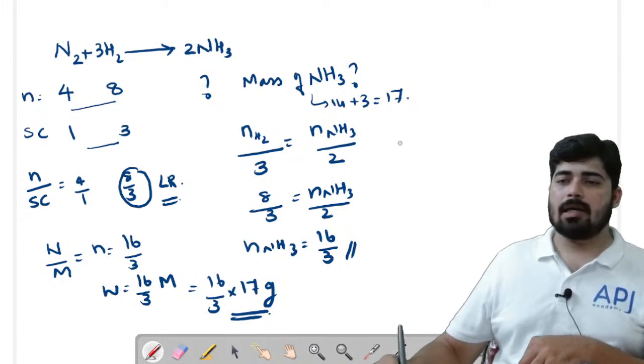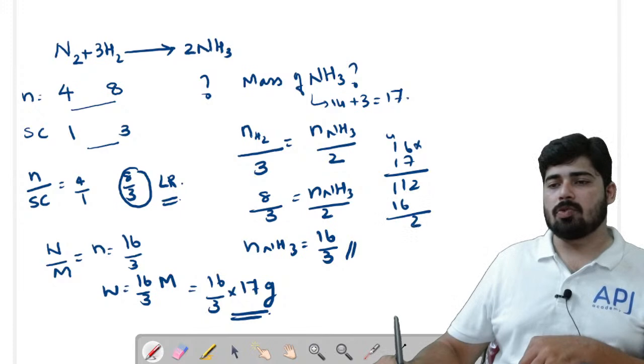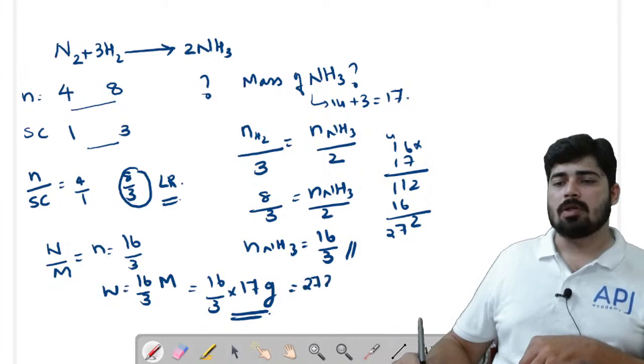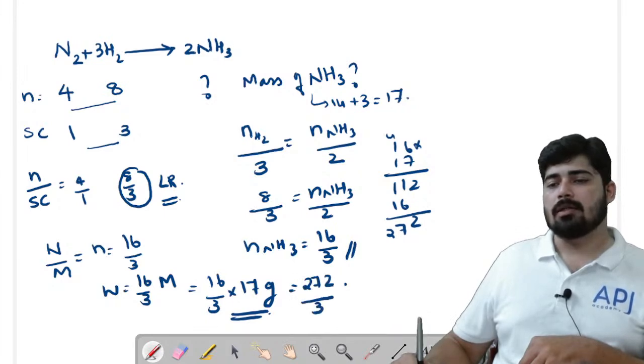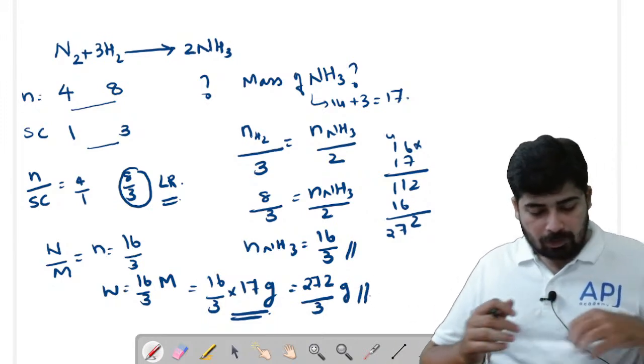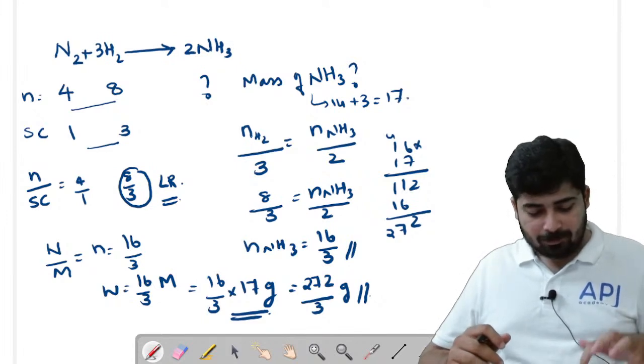So 16 into 17, what is 16 into 17? It is 272. 272 by 3 grams. Yes. Hope it is clear.